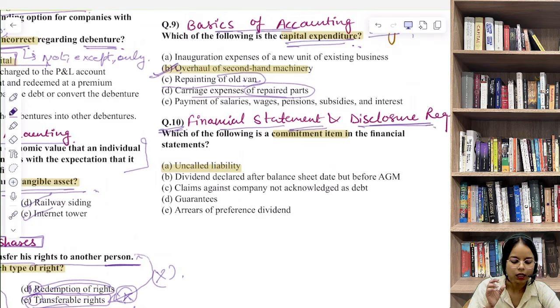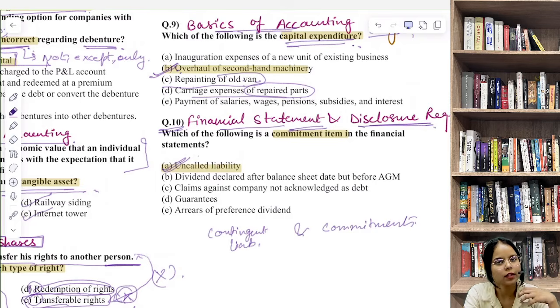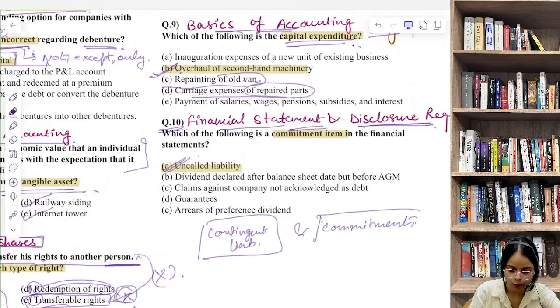Particularly we can say the part dealing with contingent liability and commitments. The answer here is uncalled liability. The examiner's goal was to check your understanding of classification, whether you can distinguish between contingent liability and commitments. Do you know the difference between contingent liability and commitments or not?